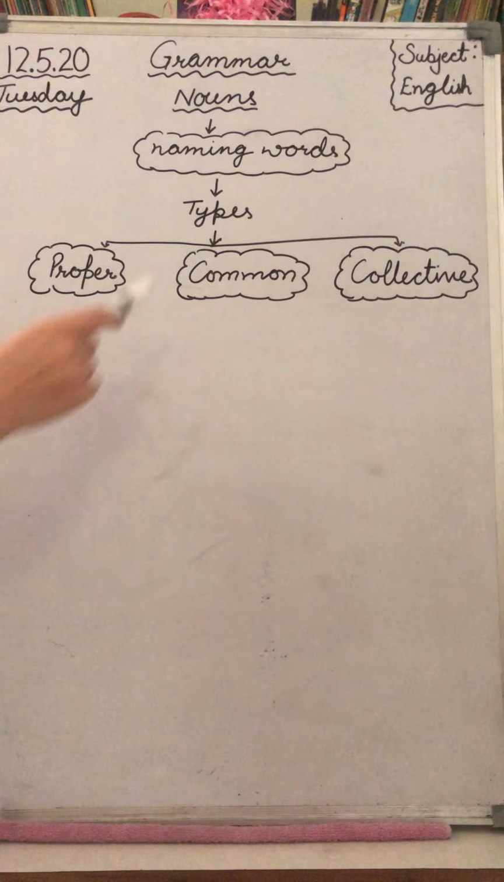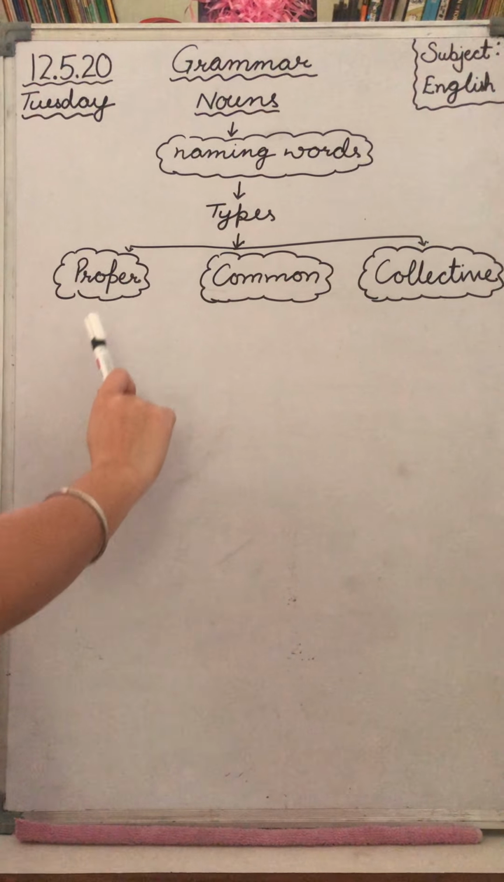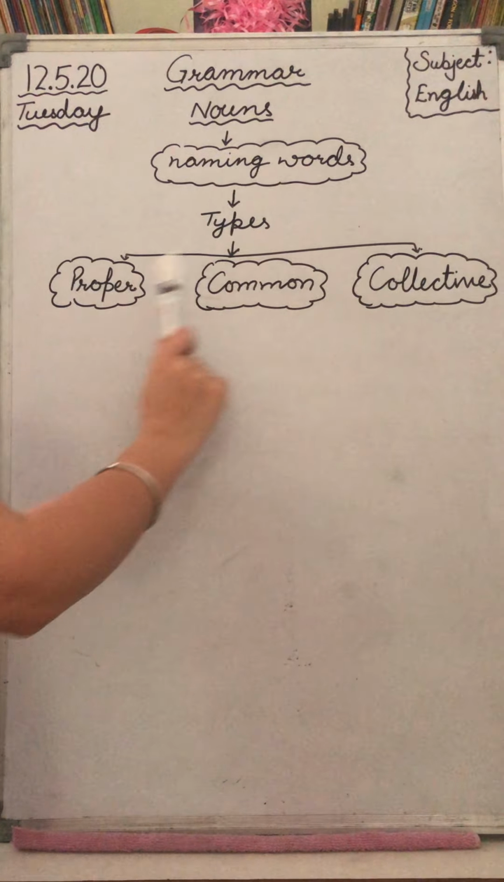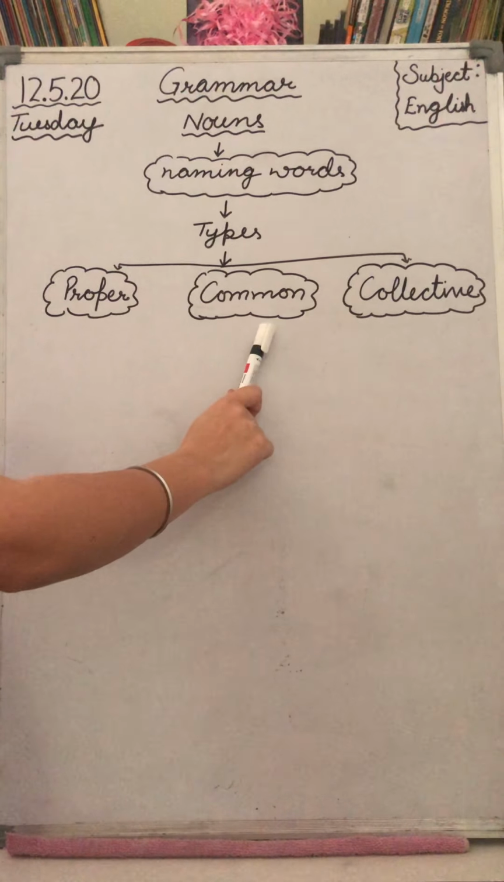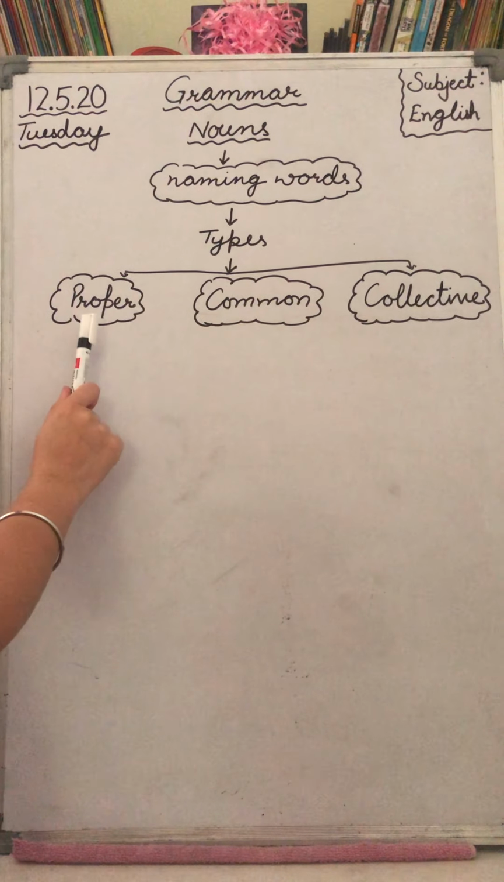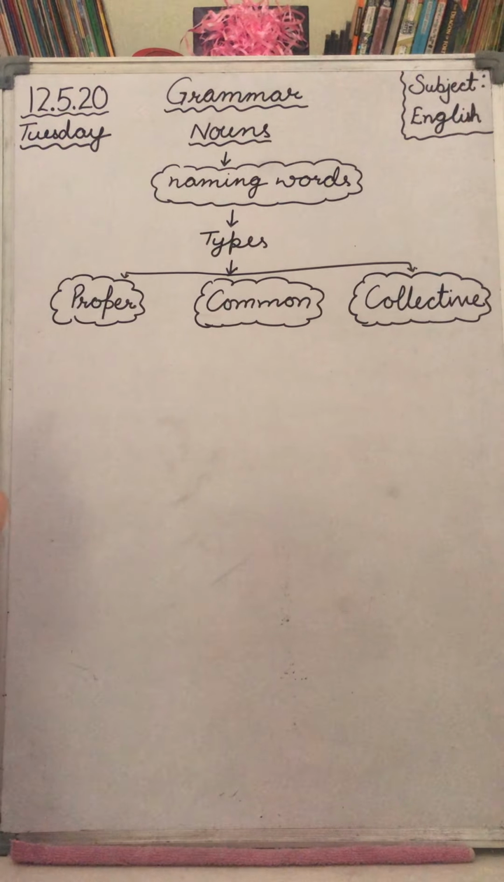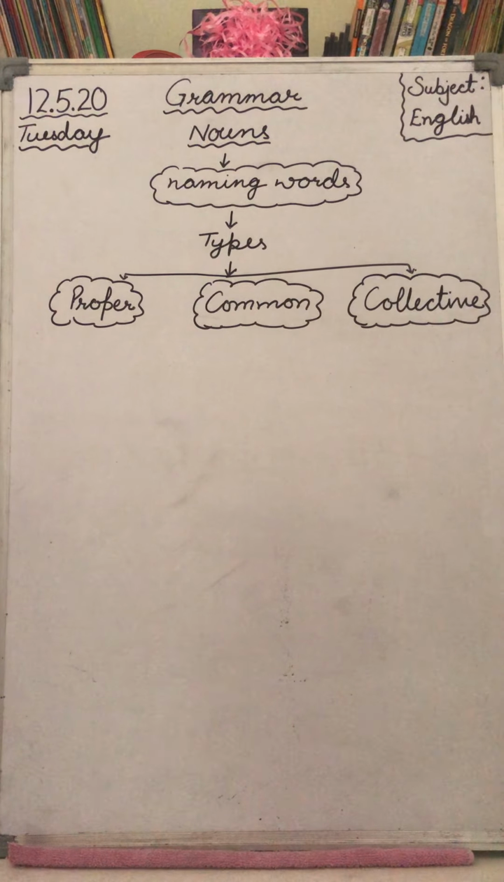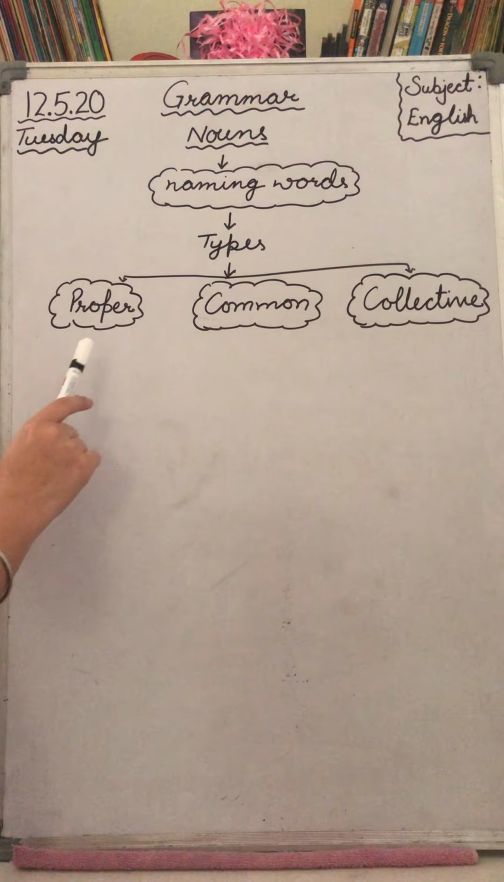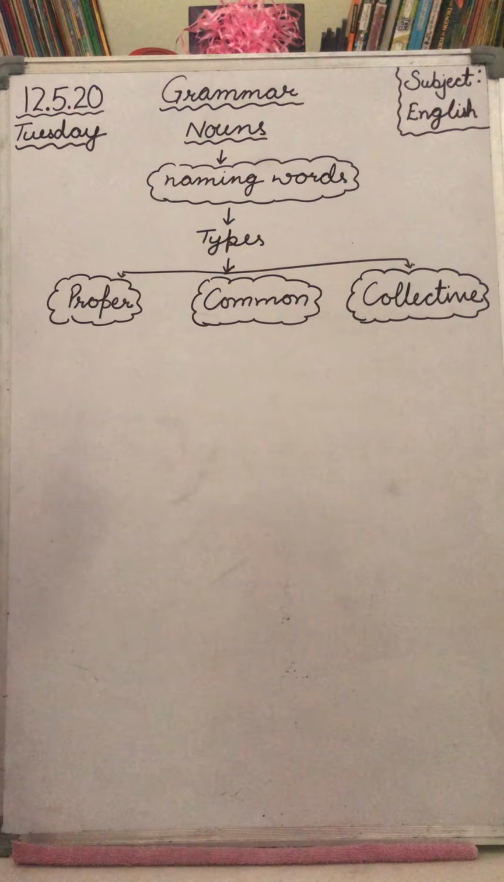Now children, further the nouns are divided into different types. Here we are going to study about three types. First is proper noun, common noun and collective noun. Now proper noun. What is a proper noun? Proper noun is a naming word which is given to a particular person, place or thing.